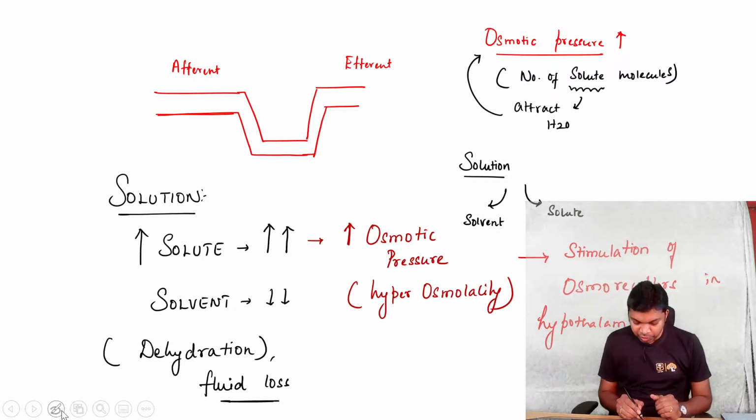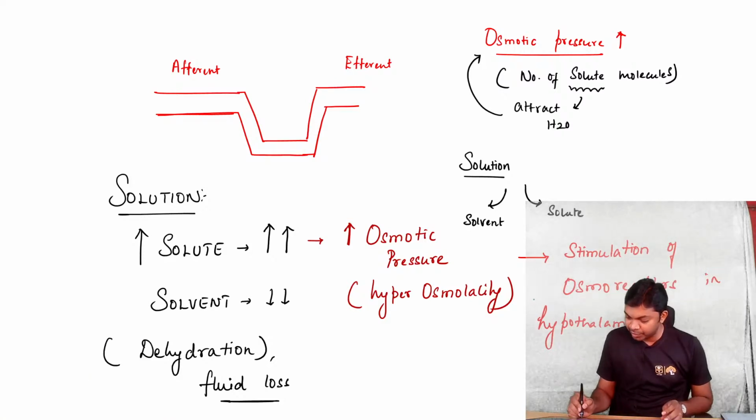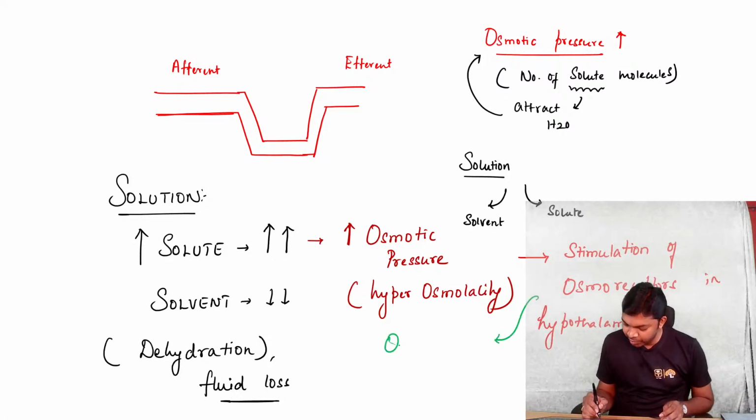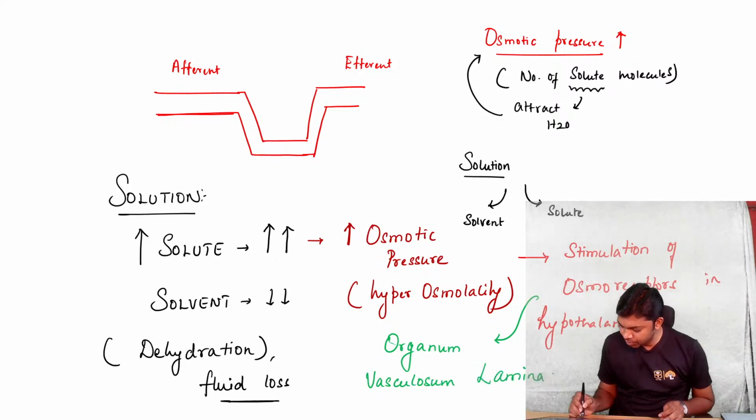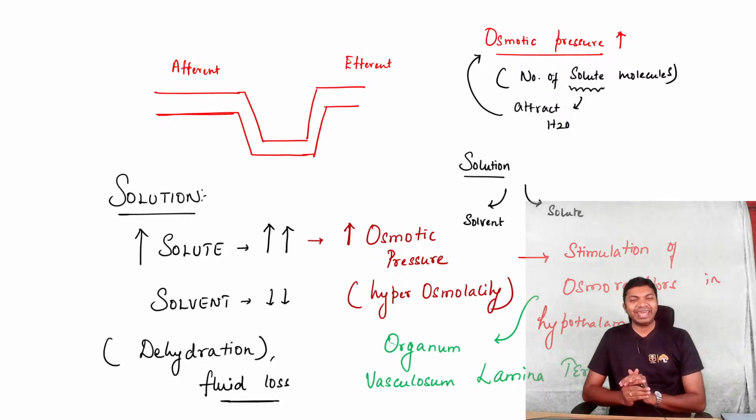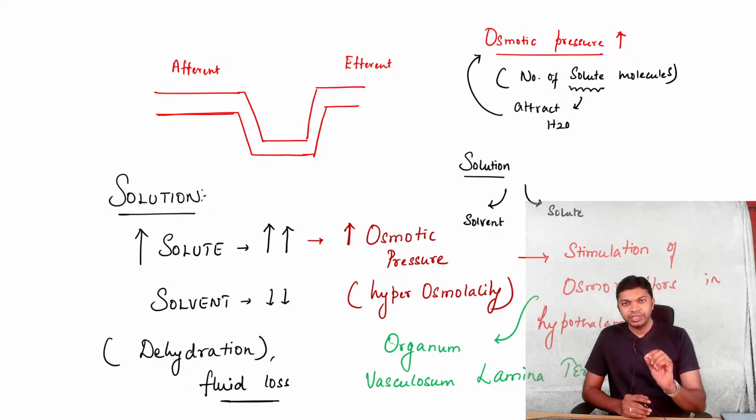What is the osmoreceptor which is located in the hypothalamus? The osmoreceptor is a region called organum vasculosum lamina terminalis, abbreviated as OVLT. That region in the hypothalamus is called the osmoreceptor, which is involved in sensing the osmolality of blood.